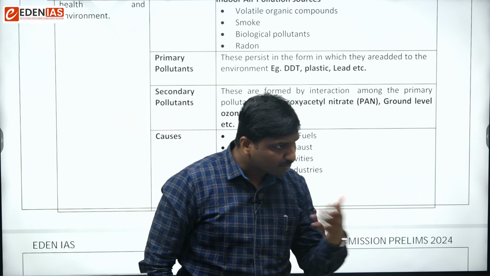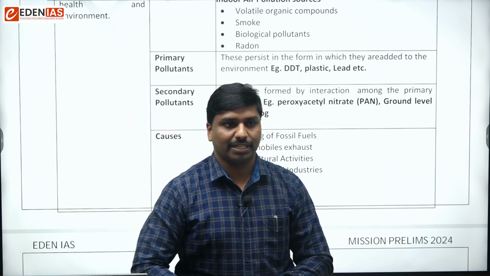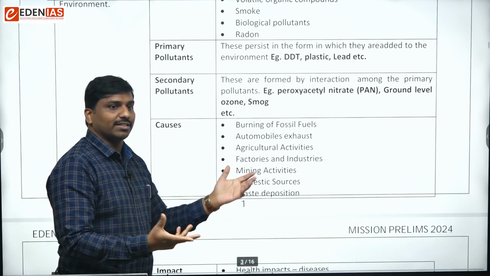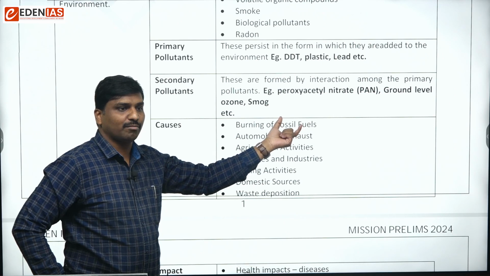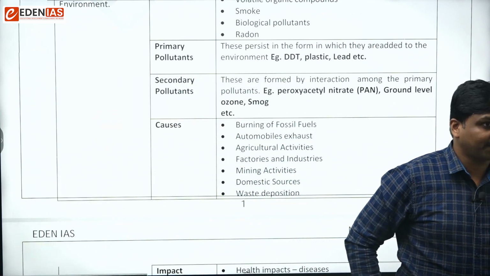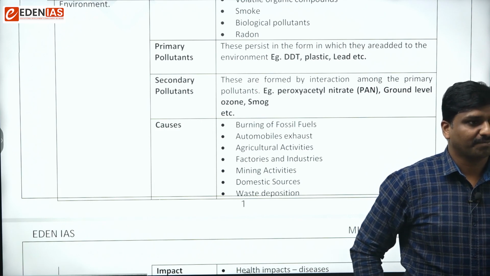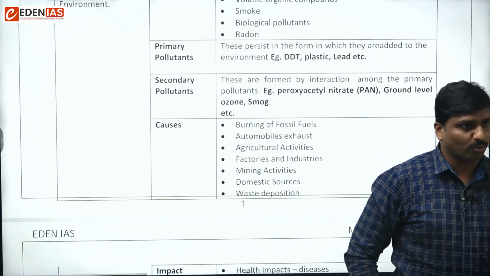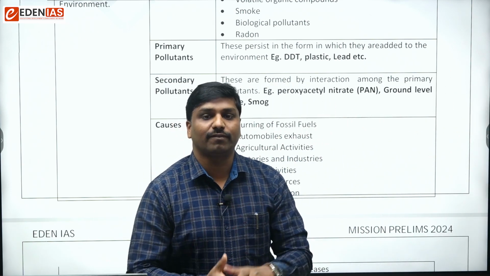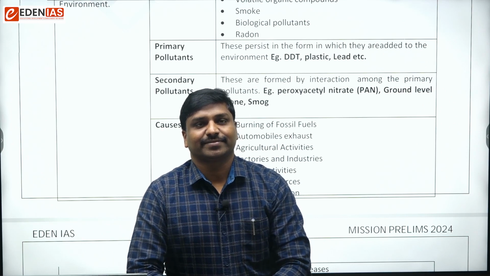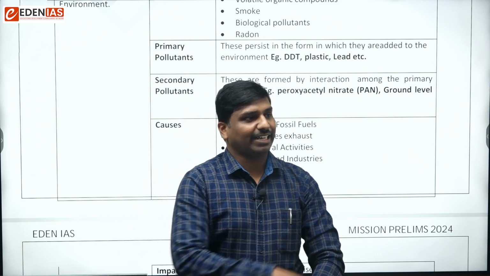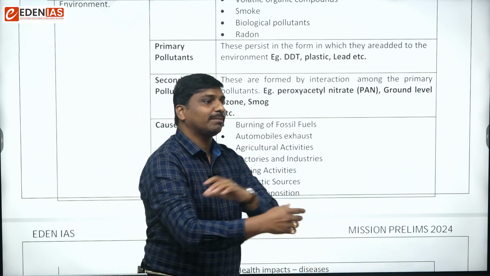There can be natural causes, there can be biological, there can be anthropogenic causes. All the causes can be summarized like this. So think about burning of fossil fuels. Fossil fuels means, can you name any fossil fuels? Good. Petrol, yes. Coal, good. Diesel. So all the petroleum products or coal or all such things are nothing but fossil fuels. The natural gas, yes. Okay, natural gas, right. So all of them are nothing but fossil fuels.